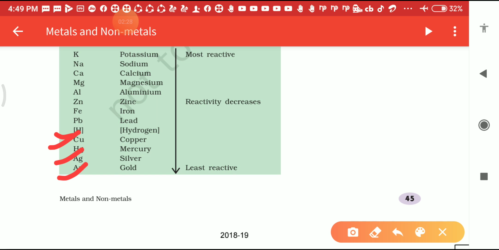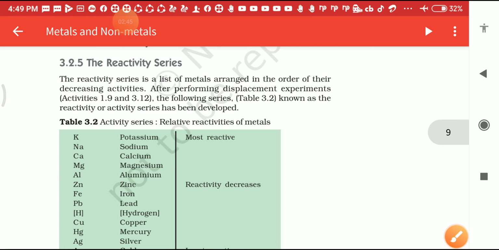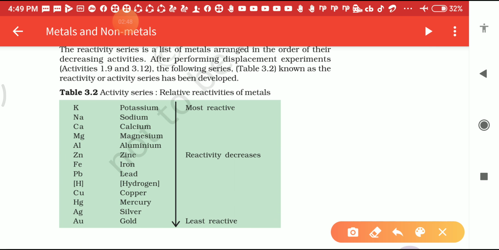Why can we say they are the least reactive metals? Because these metals cannot react with anyone. That's why they are called the least reactive metals. Now see on the top. Here you will see potassium on the top, sodium, then calcium, then magnesium. These are the most reactive metals. Most reactive metals means they can react very fast with anyone. That's why potassium is on the top, sodium, calcium, magnesium.